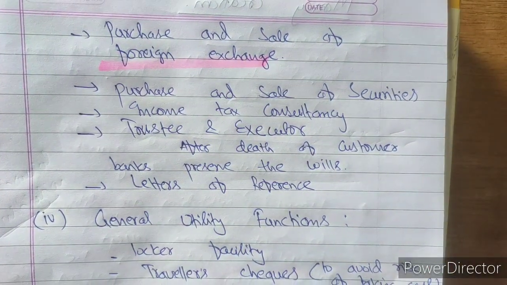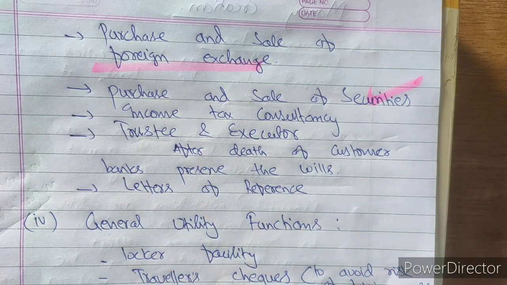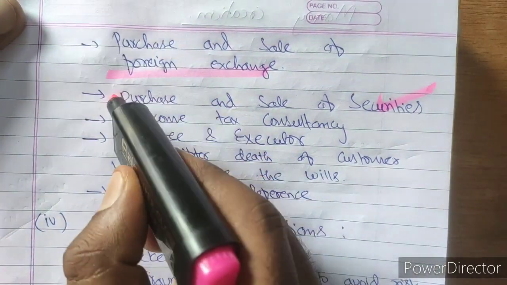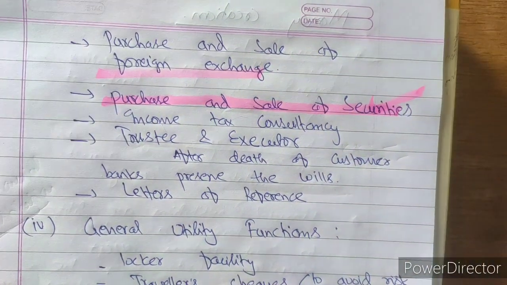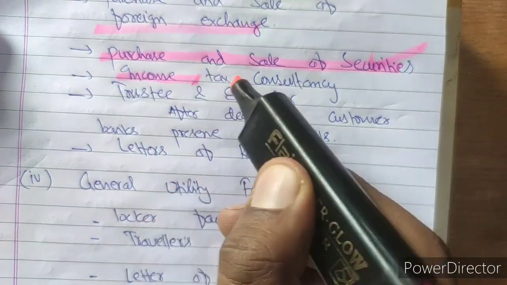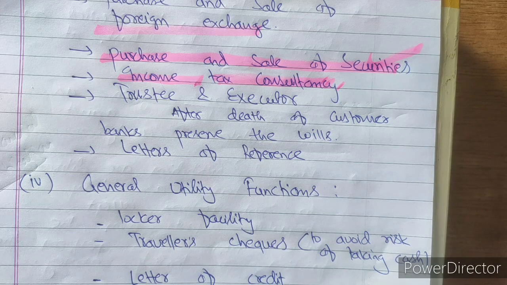Next is the purchase and sale of securities. Securities means shares, bonds and debentures. If you wish to invest in shares, bonds and debentures, you are supposed to open an account known as a Demat account. The bank also helps to open the Demat account. In this way, the bank helps in the purchase and sale of securities. Then the next function is income and tax consultancy. The bank also provides tax consultancy facilities: how to pay tax, what the amount is. Next is the trustee and executor. After the death of the customer, the bank preserves the will.